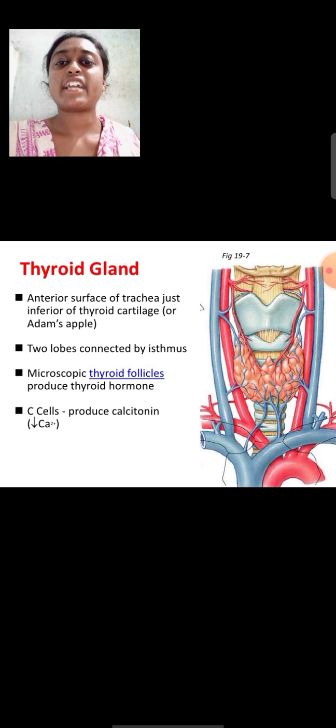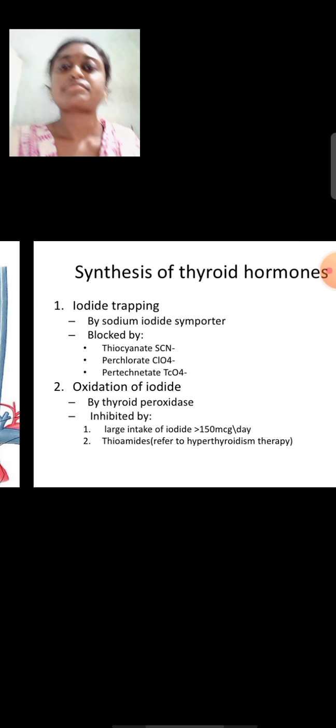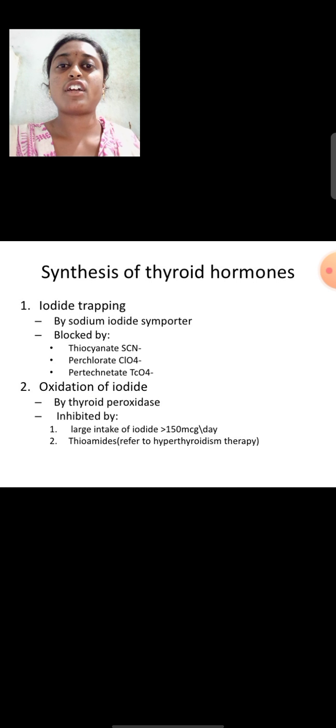It lies on the anterior surface of the trachea, just inferior to the thyroid cartilage, with two lobes connected by an isthmus. Thyroid hormone is produced by the thyroid follicles, right? And the C cells produce calcitonin. Next, synthesis of thyroid hormones: iodide trapping and oxidation of iodide.